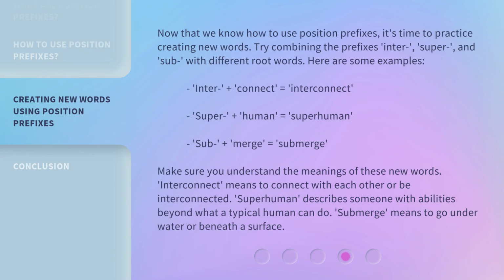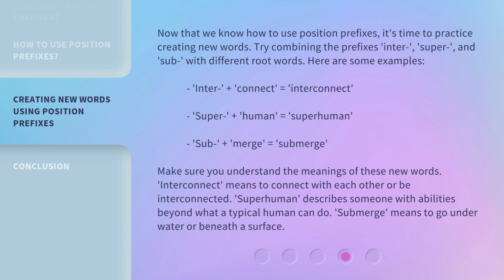Now that we know how to use position prefixes, it's time to practice creating new words. Try combining the prefixes inter, super, and sub with different root words. Here are some examples. Inter plus connect equals interconnect. Super plus human equals superhuman. Sub plus merge equals submerge.